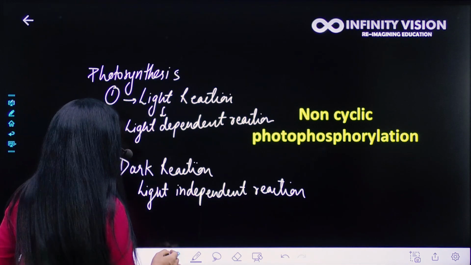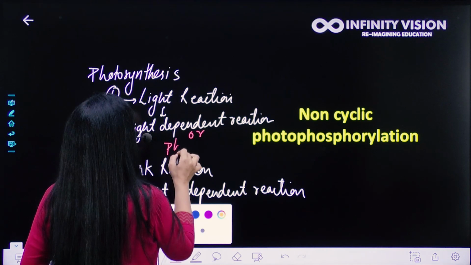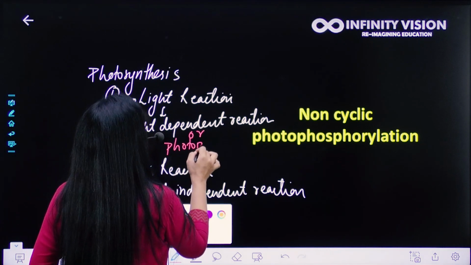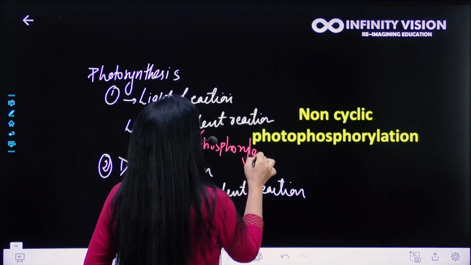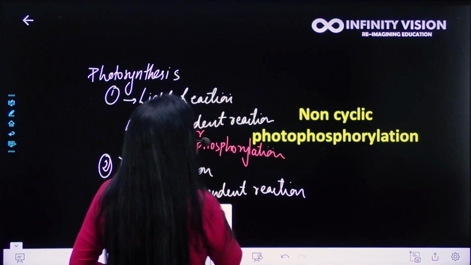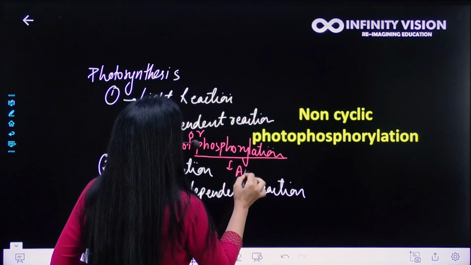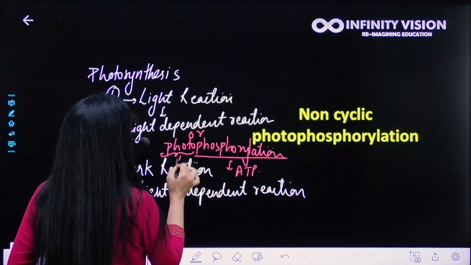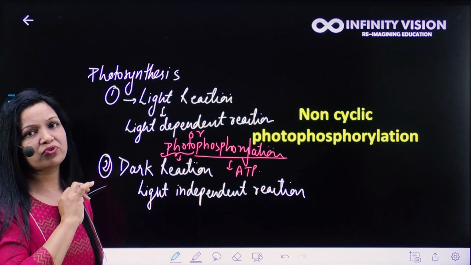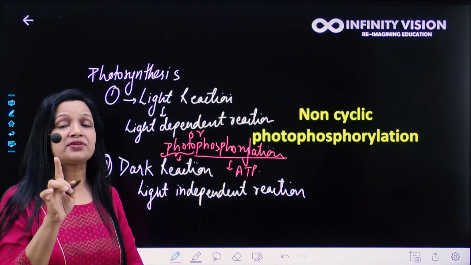Right? Light reaction ko we also call as photophosphorylation. Right? Now, what is phosphorylation? That means synthesis of ATP, because it is occurring in the presence of light. So that is why we call it as photophosphorylation. Now, photophosphorylation can also take place in 2 ways.